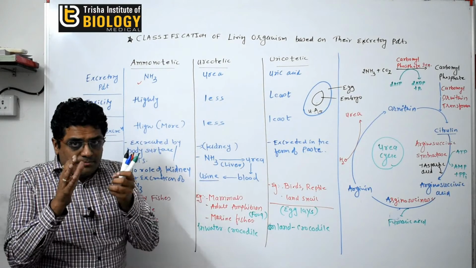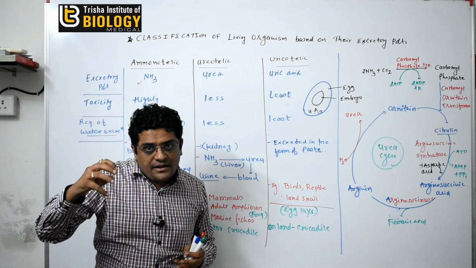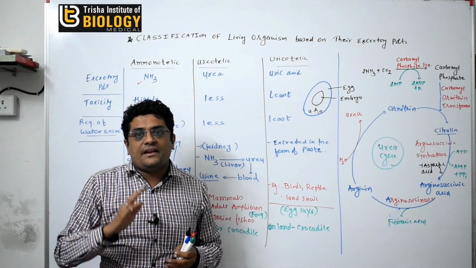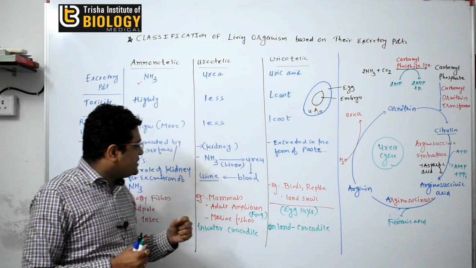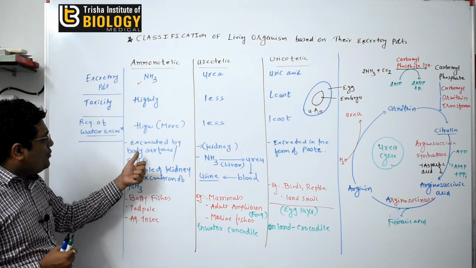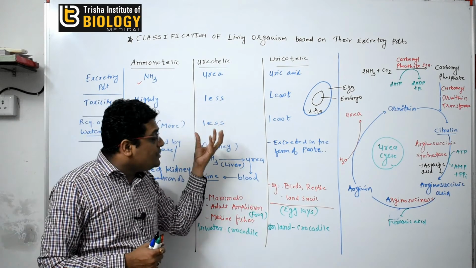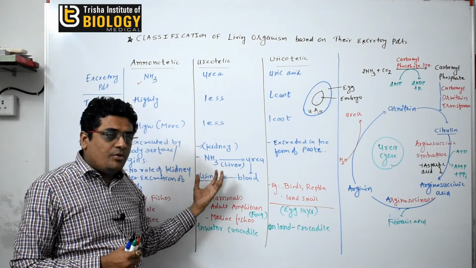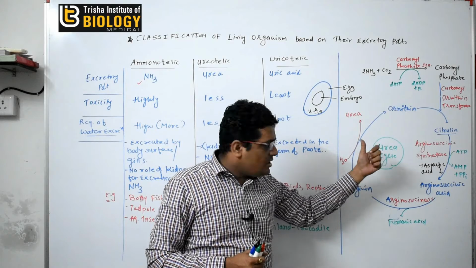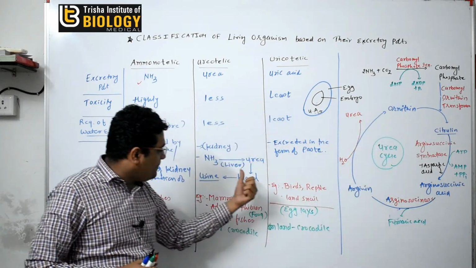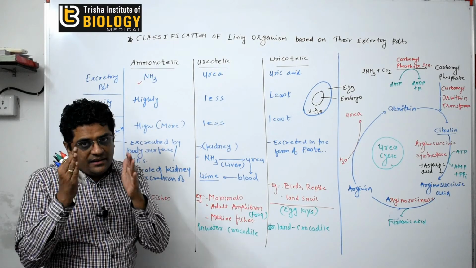In birds, they do not have a urinary bladder, so fecal content and urine are both excreted through the same pathway at the same time, that's why it is in the form of a paste-like substance. Ammonia is excreted from the body surface and gills, and the kidney has no role in it. Urea is formed in our body in the liver from ammonia. Two ammonia and carbon dioxide combine and the urea cycle occurs, and urea is formed. That urea goes into the blood, and with the help of the kidney the urine is excreted, and in this urine the urea is excreted.